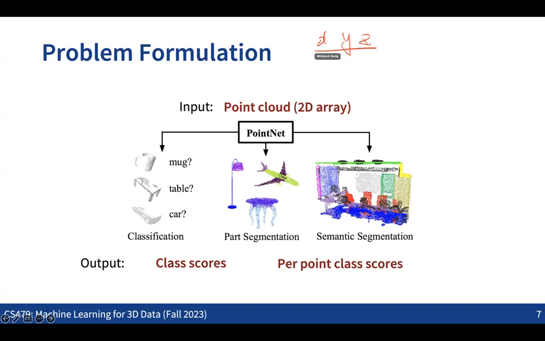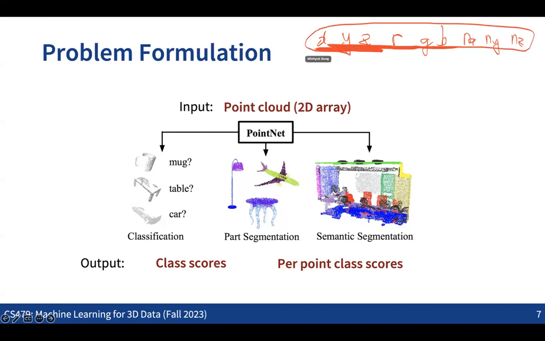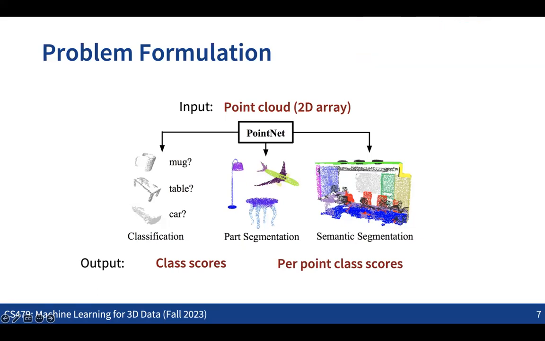We can take not only the XYZ information, but also some extra information. For example, if we have not only the coordinates, but also color information like RGB, or normal information like NX, NY and NZ, then we can take this 9-dimensional vector instead of the 3-dimensional vector for each of the points. So that's one thing.